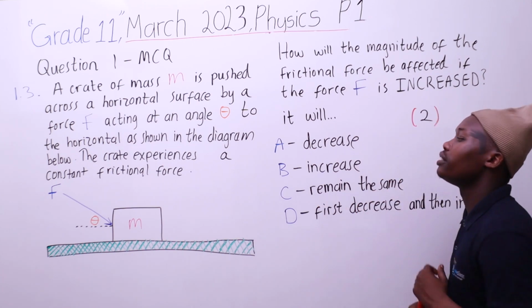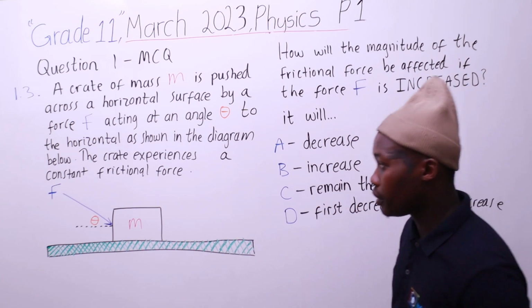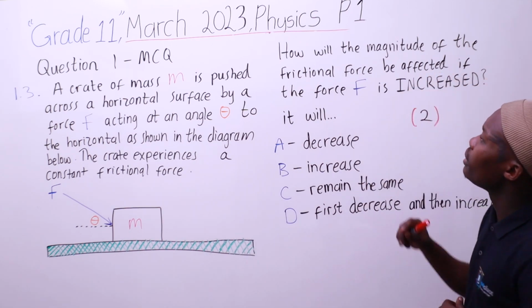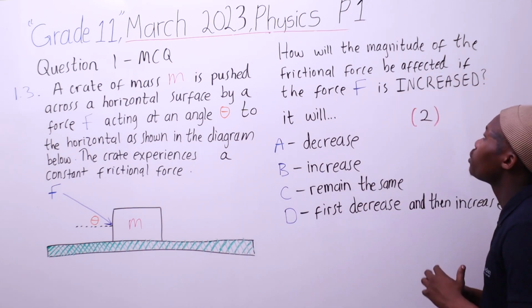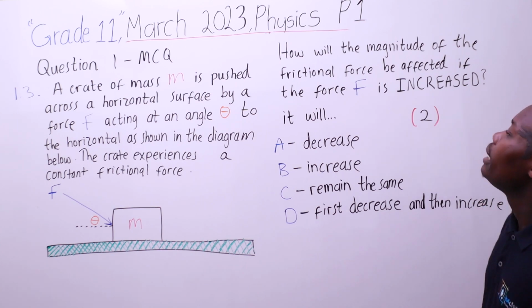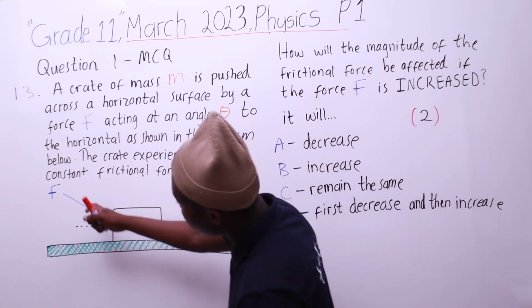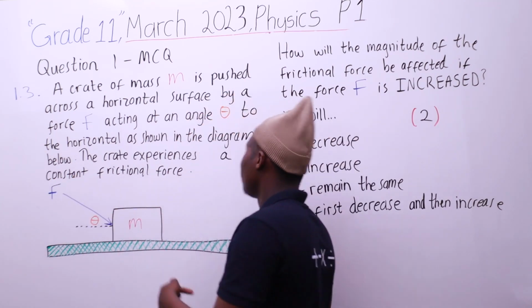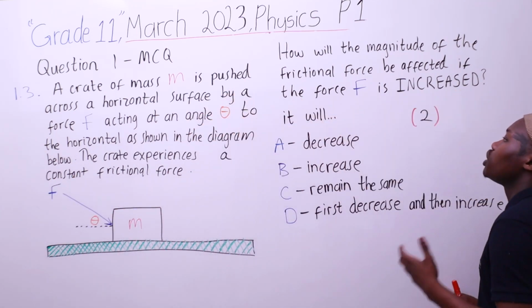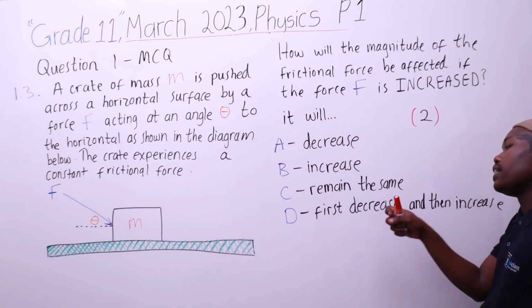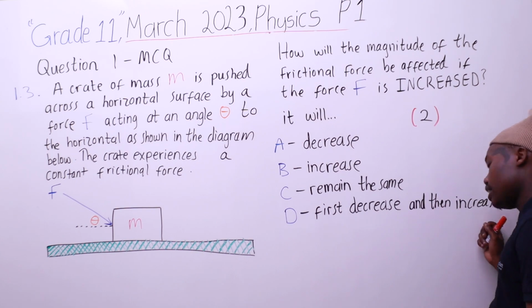The crate experiences a constant frictional force, nansi diagram, and then beza ngala bathi how will the magnitude of the frictional force be affected if the force F is increased? Okusho ukuthi if the force F is increased, kuzowenzakalani kwi frictional force? Will it decrease, increase, remain the same? First decrease and then increase.